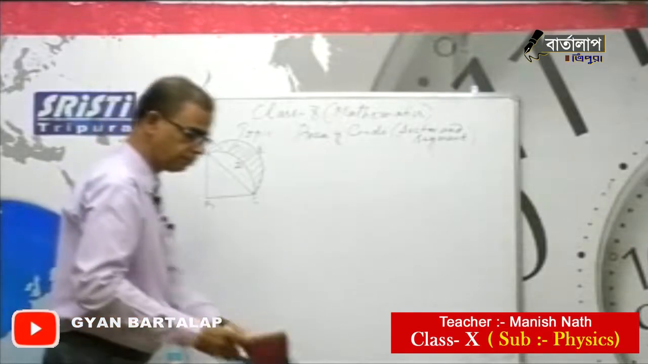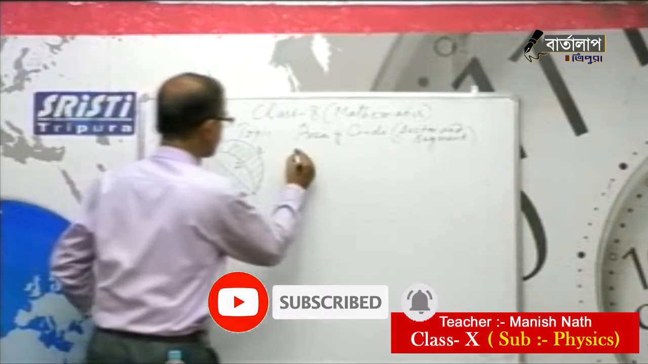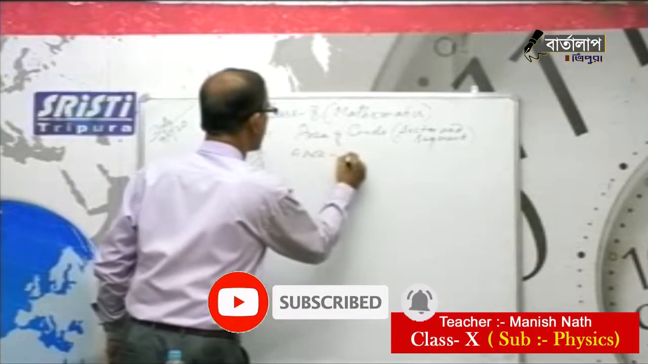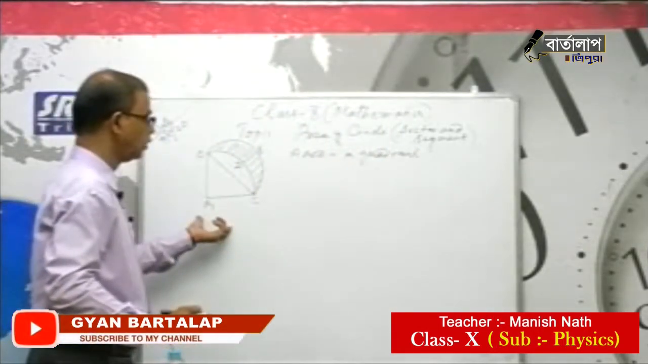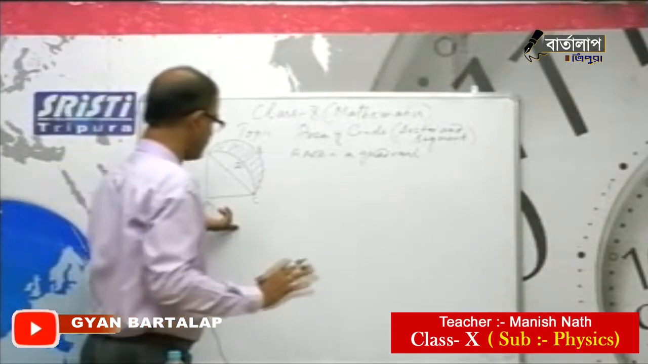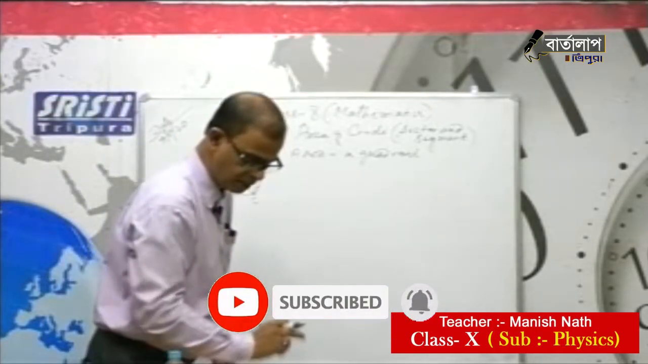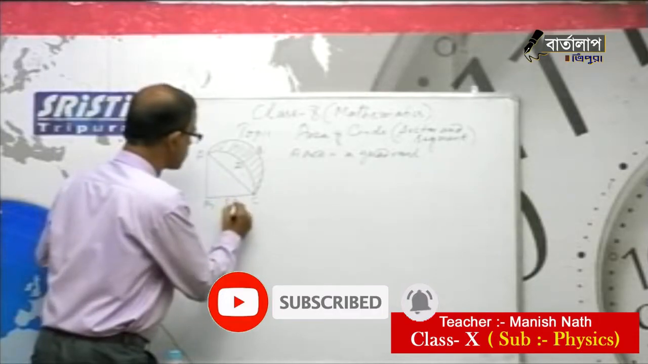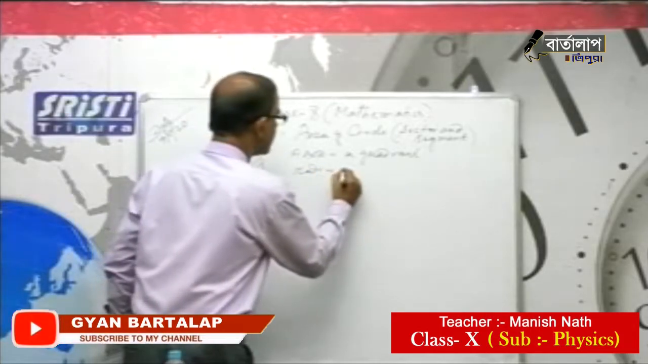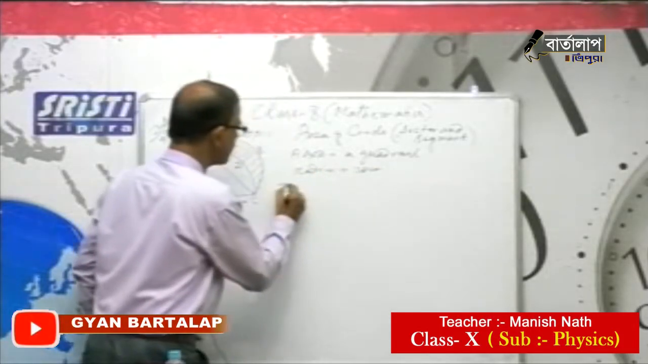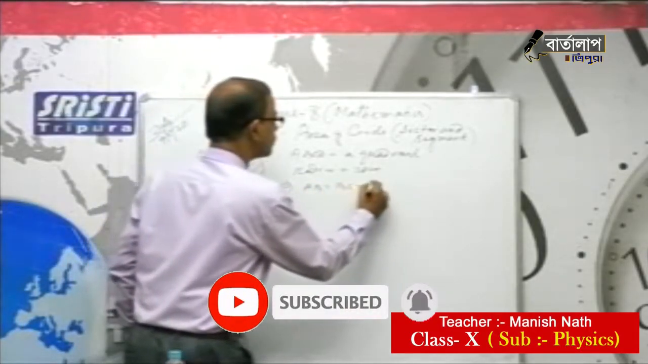So what is given here? ABCD is a quadrant. So quadrant means what? 1/4 of a circle. Now you can see this is the radius. They said the radius of the circle is 28 centimeters. So radius is 28 means this is 28 and this is 28 centimeter. Radius equal to 28 centimeter. What does it mean? It implies that in the figure AB equal to BC equal to 28 centimeter.